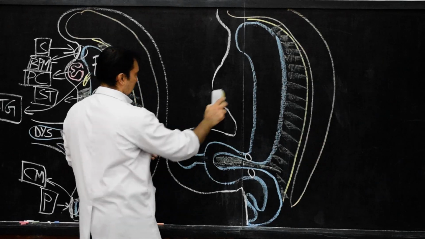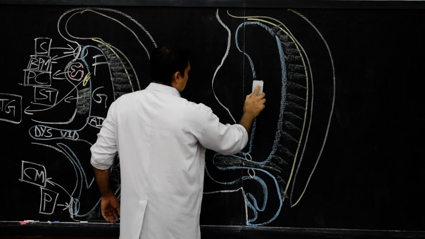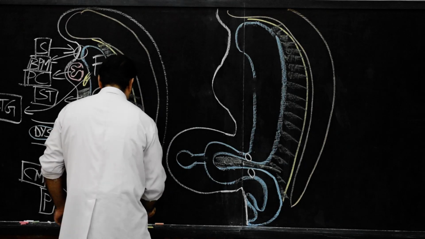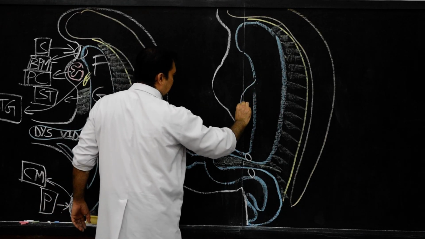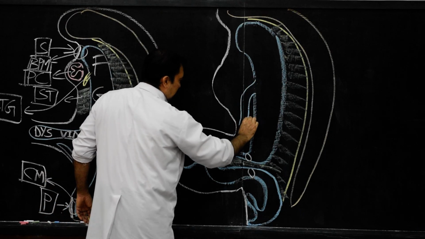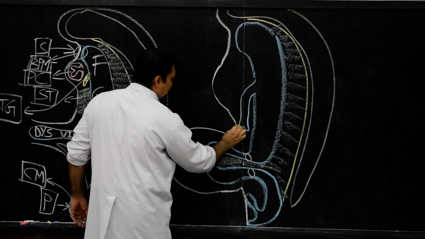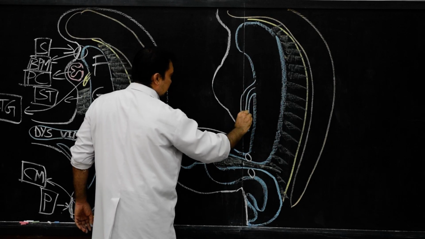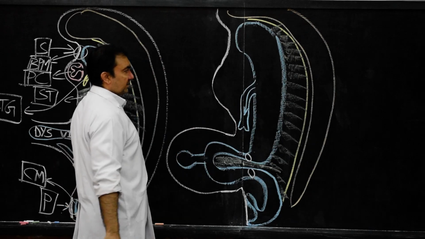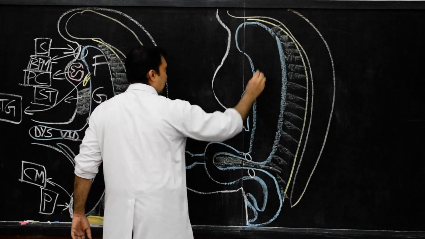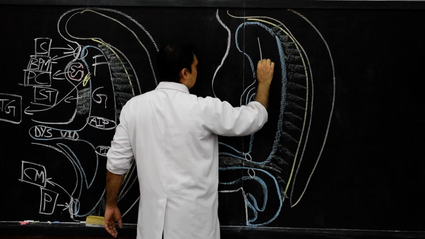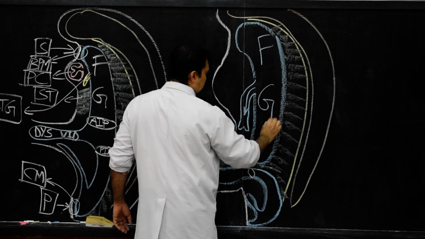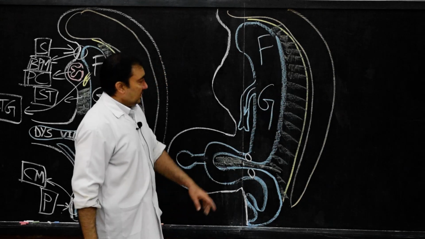So at this level we are going to show this laryngotracheal groove, which is going caudally and in forward direction from the ventral portion of the foregut. So this entire region is our foregut.